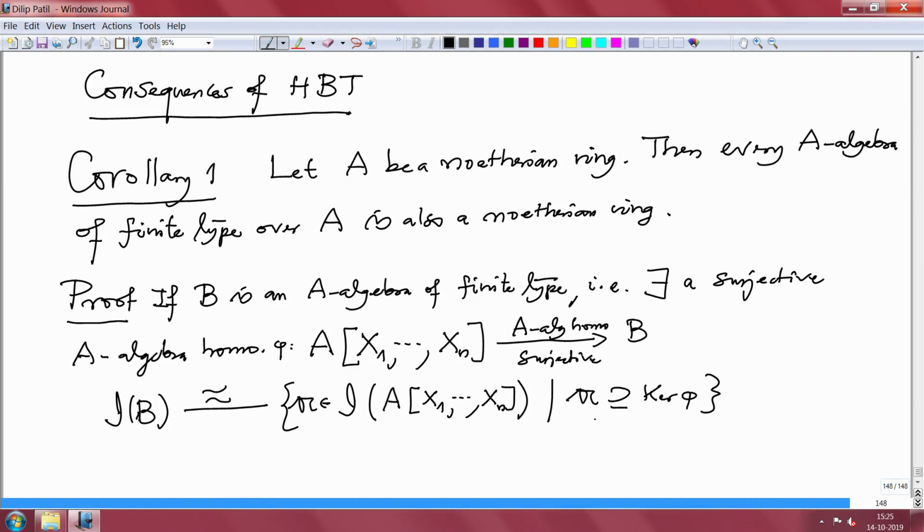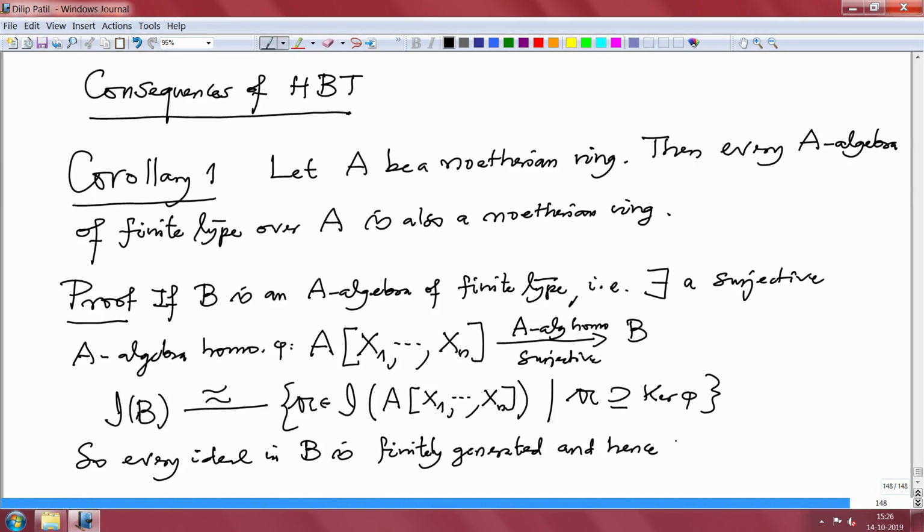But all ideals here are finitely generated, therefore ideals of B are finitely generated. So every ideal in B is finitely generated and hence B is Noetherian.